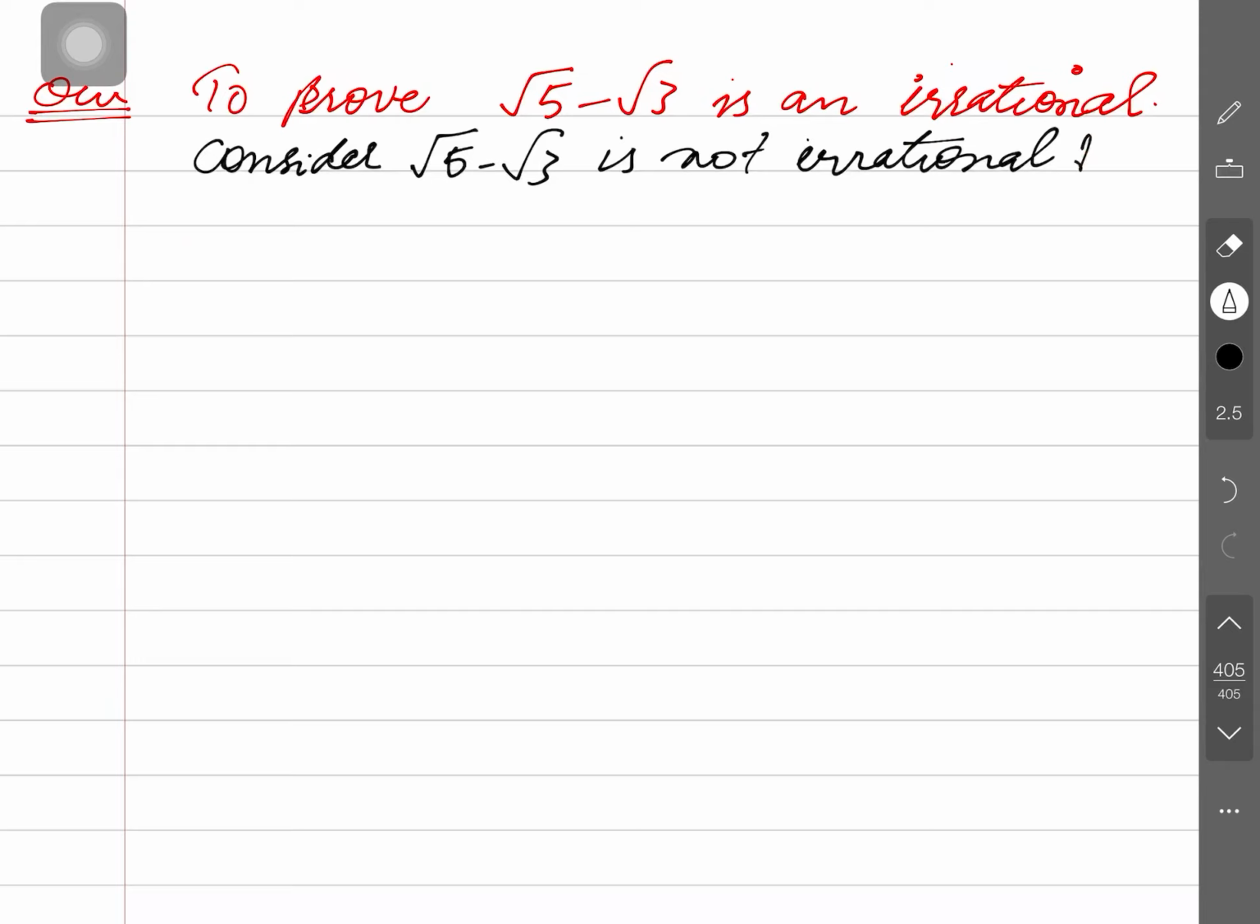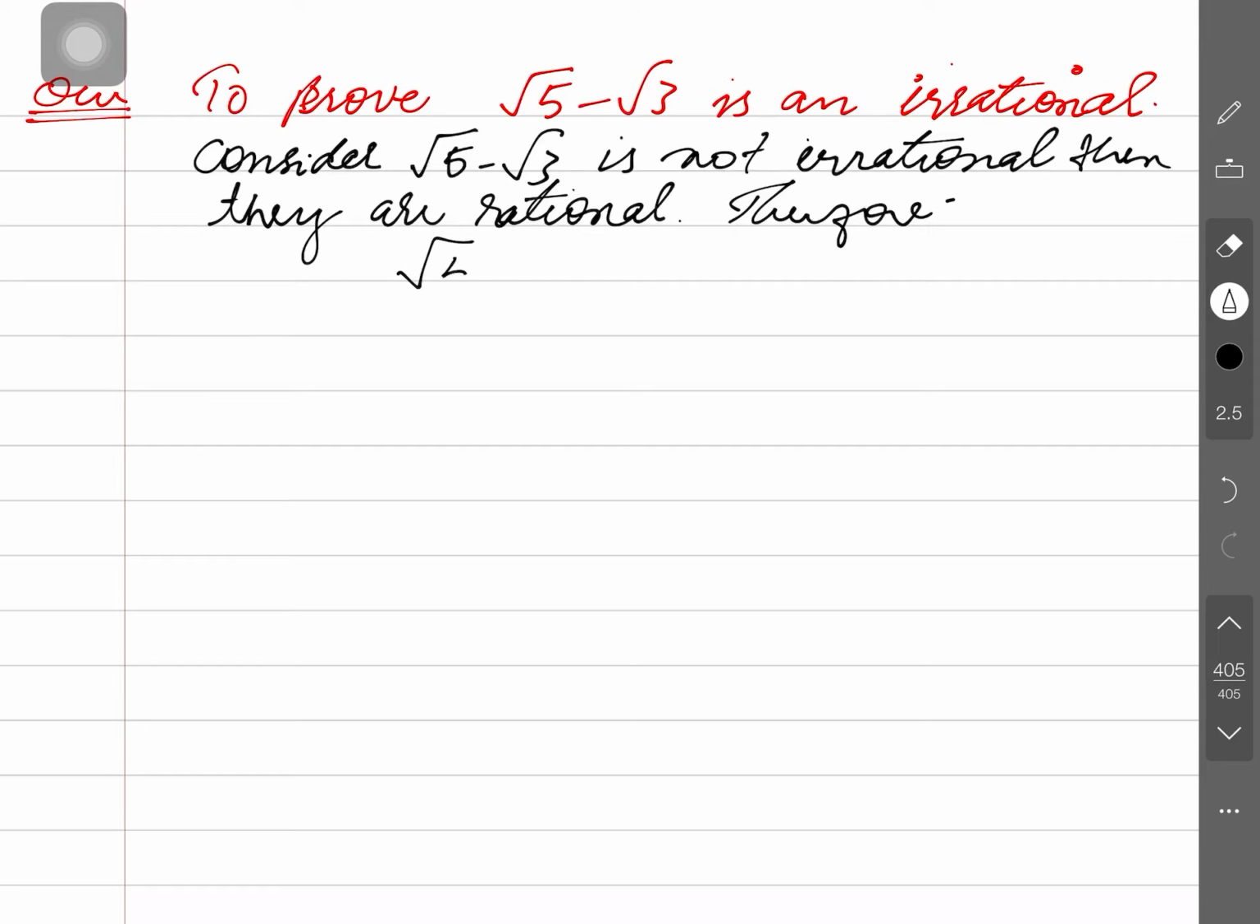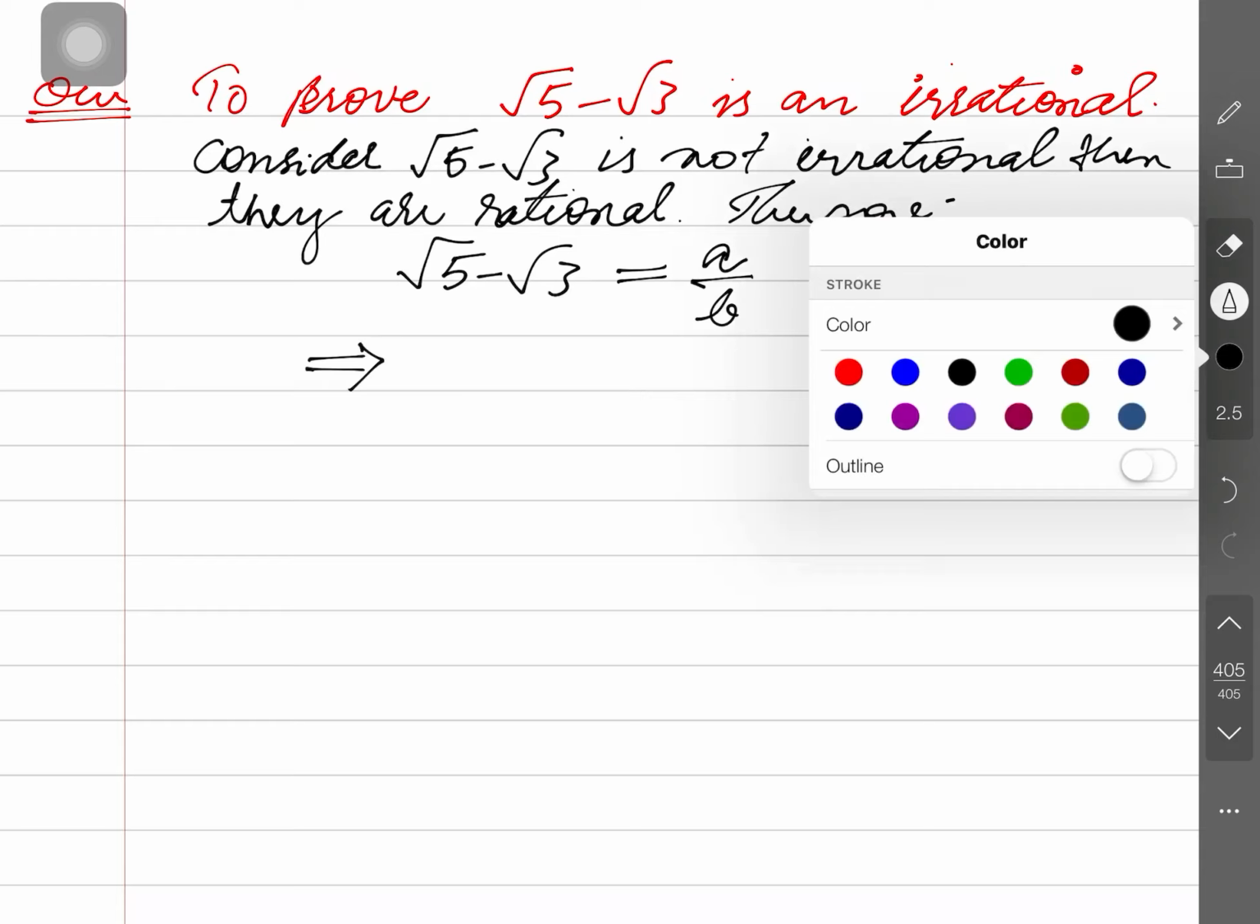And therefore they are rational. Therefore, they can be written as root 5 minus root 3 equal to a by b. They can be written in the form of a by b. Is that clear? Now, the procedure. You may see this. What is the odd one out here? This.